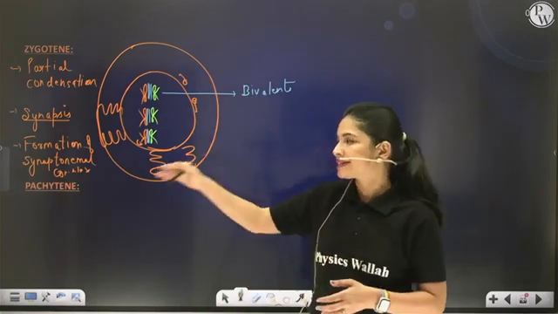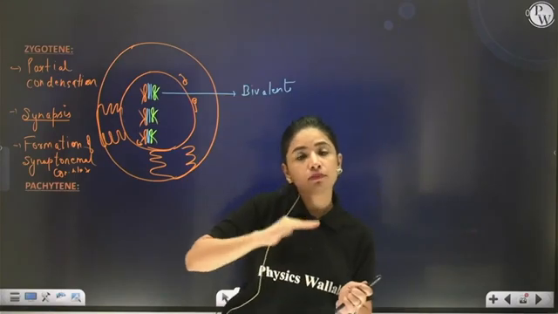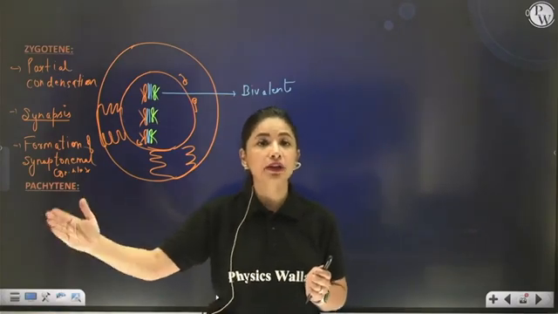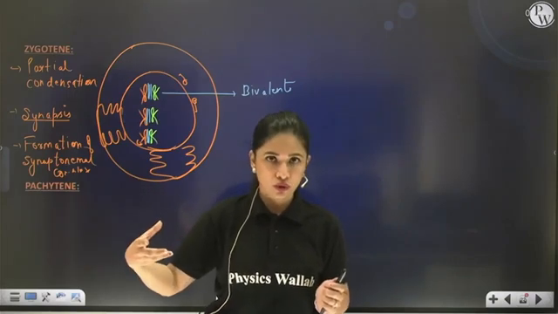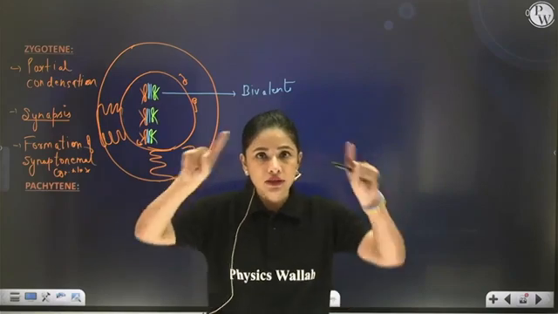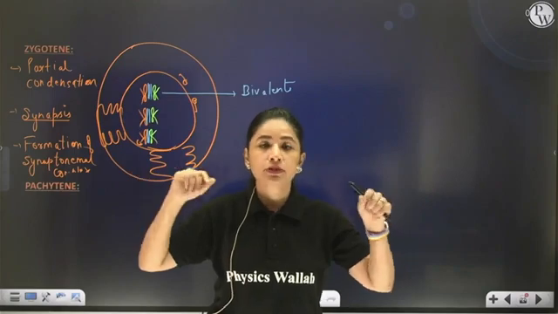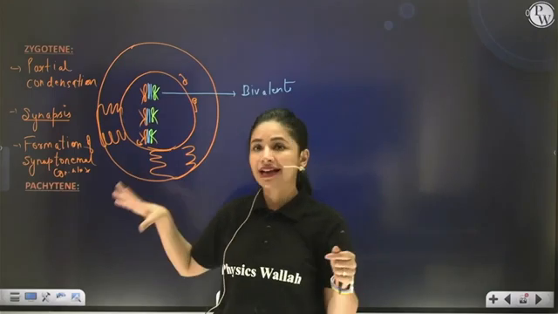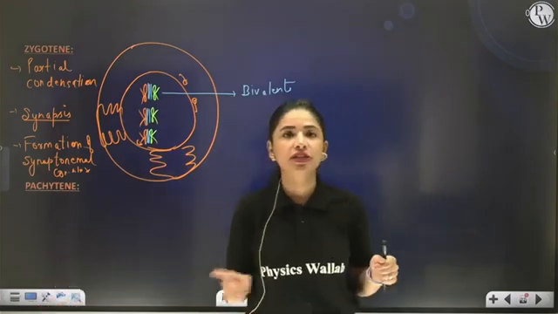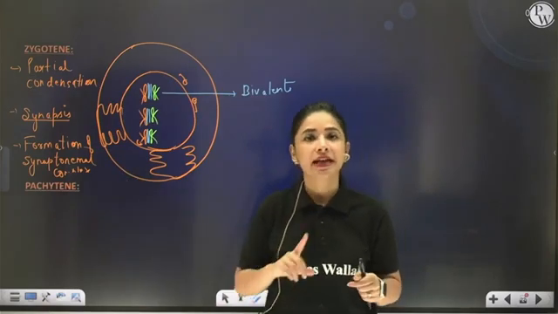Coming to the next, pachytene. Now what happens during pachytene? Now you are proceeding more towards the end of prophase 1. So more disintegration of nuclear membrane and other cell organelles, more movement of centrioles towards the opposite pole, spindle fiber formation, as well as more condensation of genetic material will take place in the next stage, that is pachytene.